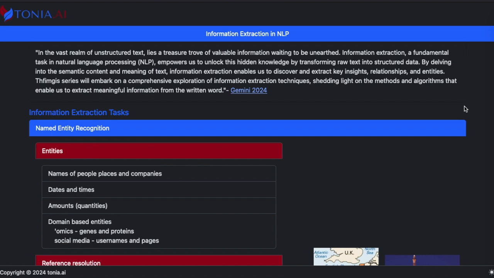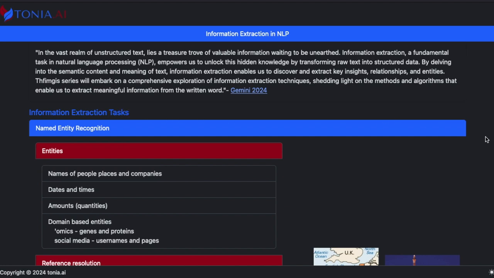This series will embark on a comprehensive exploration of information extraction techniques, shedding light on the methods and algorithms that enable us to extract meaningful information from the written word. I just noticed the typo here, so even our AIs can sometimes make mistakes.